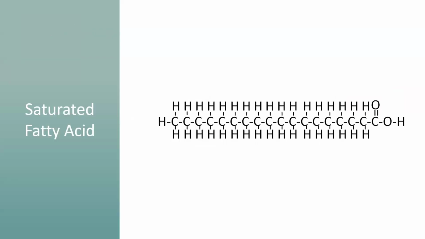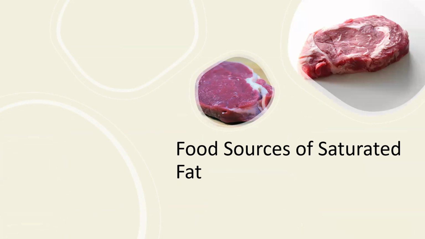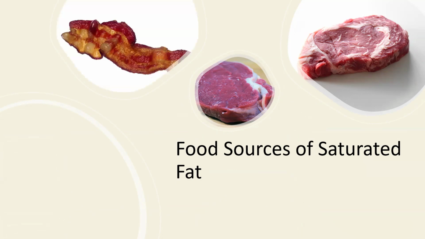One type of fatty acid is a saturated fat. In a saturated fat, you see that each carbon has the hydrogen atoms attached on all sides. It's saturated with hydrogen. There are no carbon-carbon double bonds. Foods high in saturated fats are generally solid at room temperature and from an animal product. These include things such as red meat, where the fat content can vary from very fatty to lean. Bacon is also high in saturated fat.